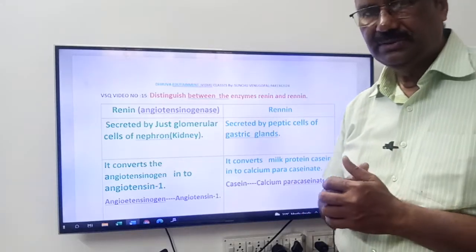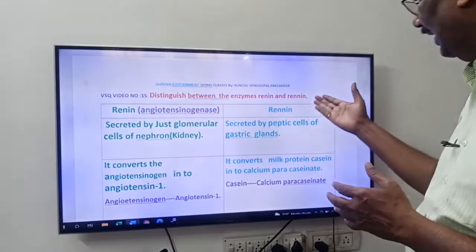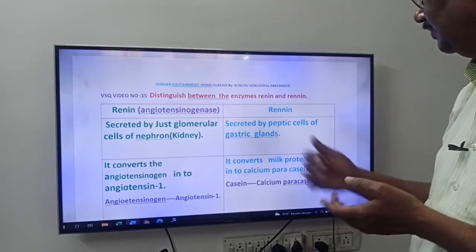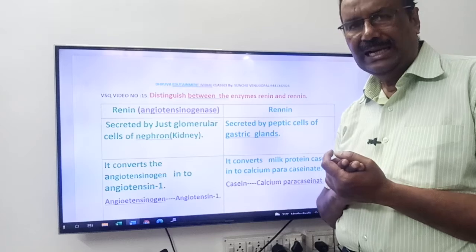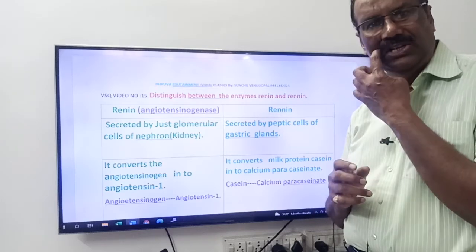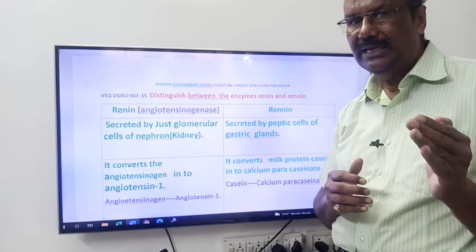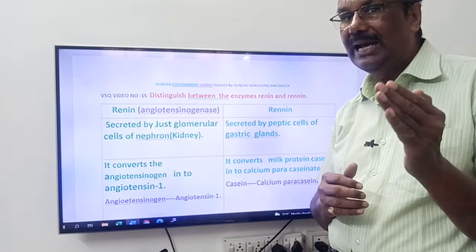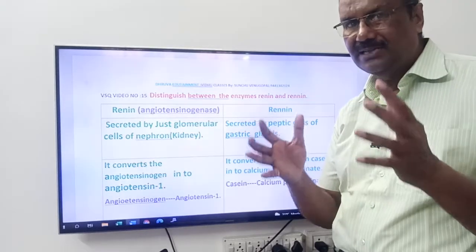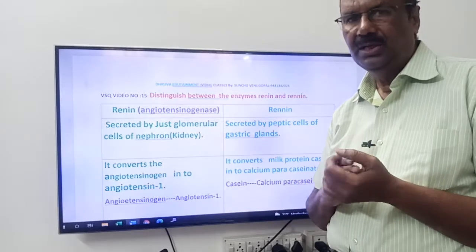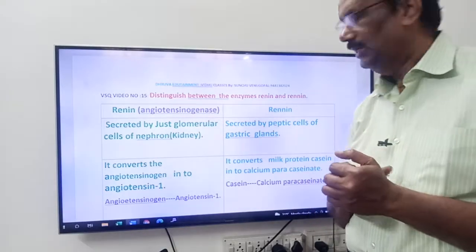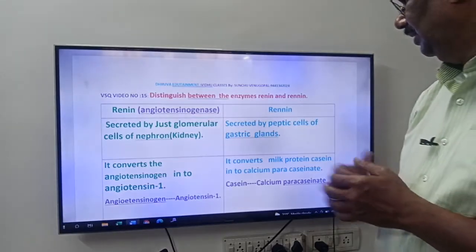You know, friends, rennin of the digestive system is secreted by peptic cells of gastric glands. Rennin is present in the stomach. Gastric glands are present in the stomach. They have peptic cells. Those peptic cells secrete what, friends? Rennin. You know it, friends.